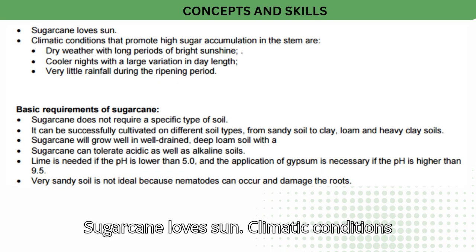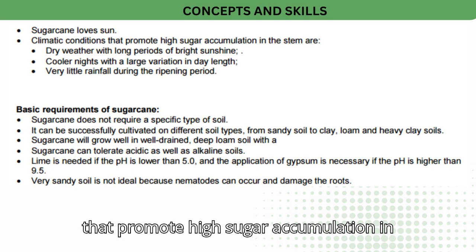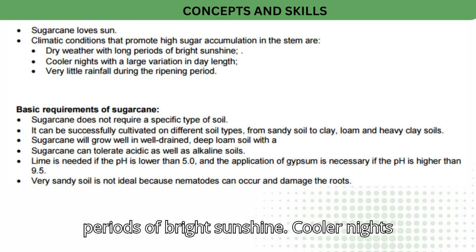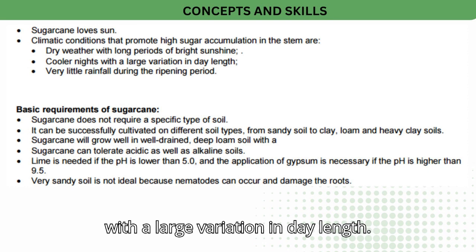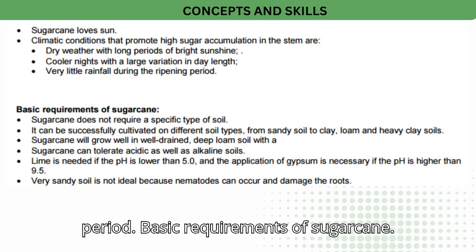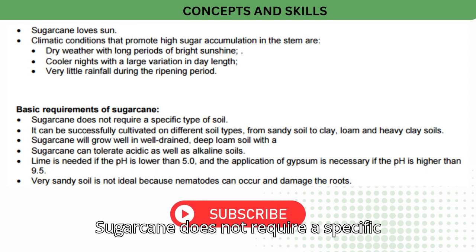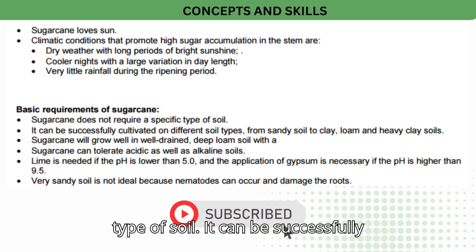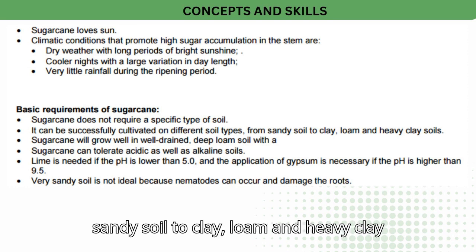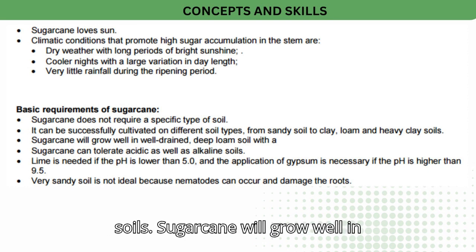Sugarcane loves sun. Climatic conditions that promote high sugar accumulation in the stem are dry weather with long periods of bright sunshine, cooler nights with a large variation in day length, and very little rainfall during the ripening period. Basic requirements of sugarcane. Sugarcane does not require a specific type of soil. It can be successfully cultivated on different soil types, from sandy soil to clay, loam and heavy clay soils.